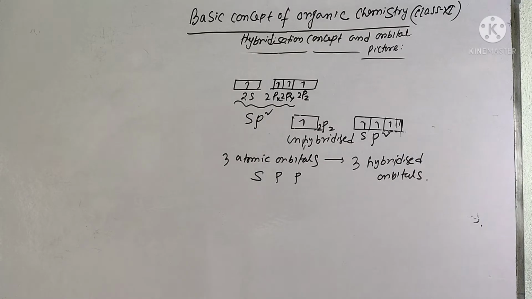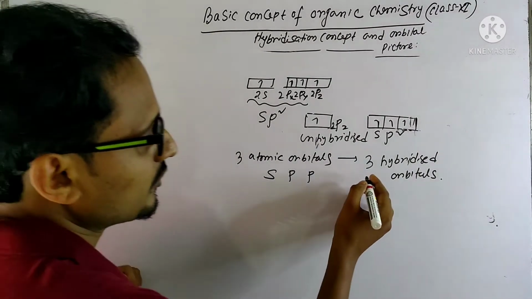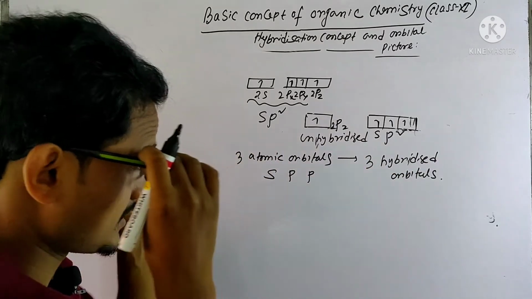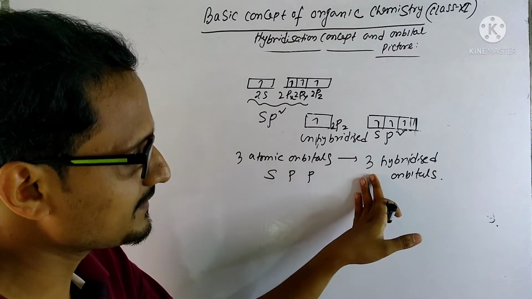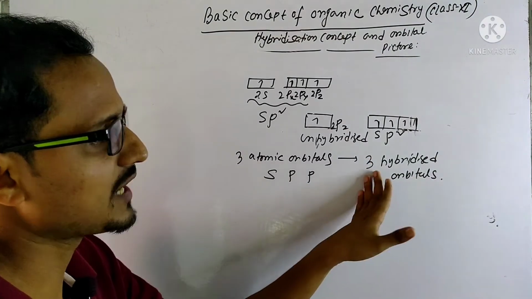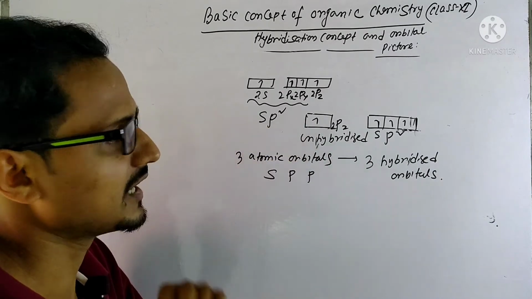So carbon will bond using 3 sp2 hybrid orbitals and 1 pz orbital, that means 1 unhybridized orbital.